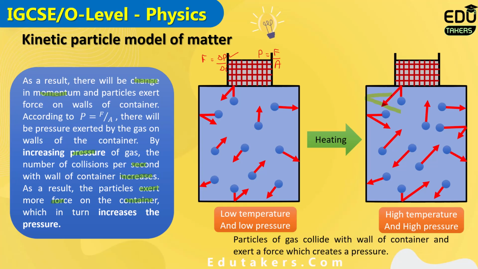I can simply say that there would be a change in velocity, due to which there would be a change in momentum, which exerts a force on the wall of the container of larger magnitude. When the force is larger, of course, the pressure would be large. So I can simply say that in this way, by increasing the temperature, the pressure of the gas molecules also increases. You can see the length of this arrow. The length of this arrow is smaller when the temperature and pressure are lower, but it increases when the temperature and pressure are larger. It means that the speed increases by increasing the temperature.